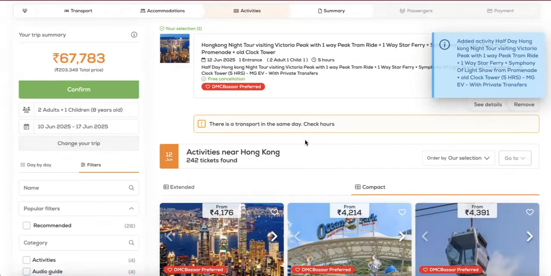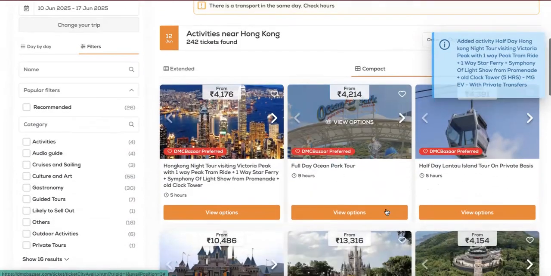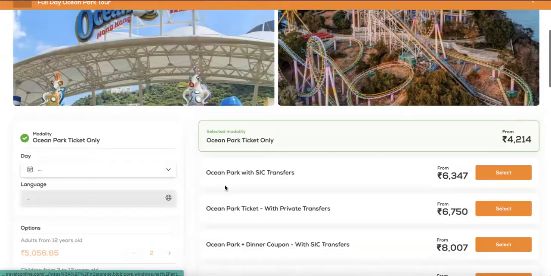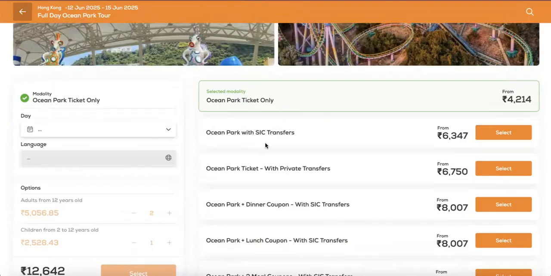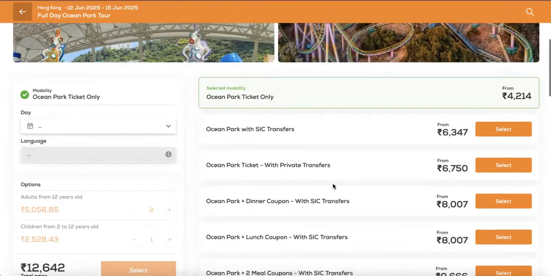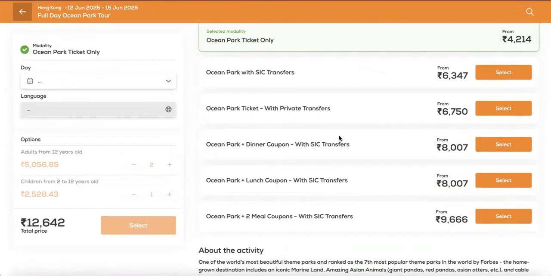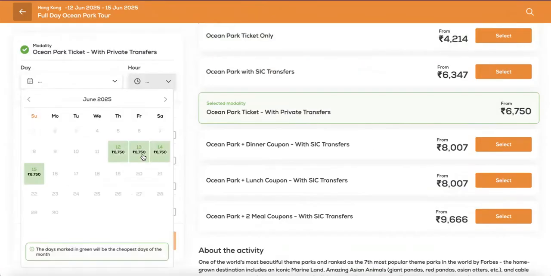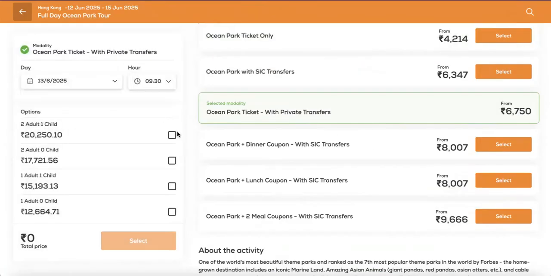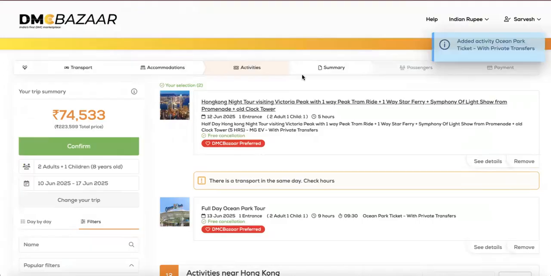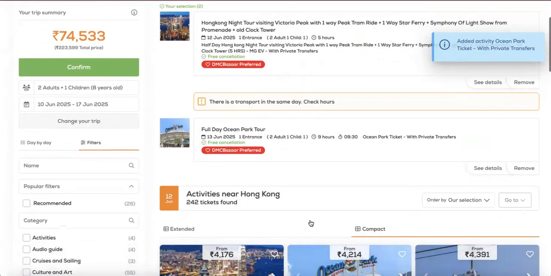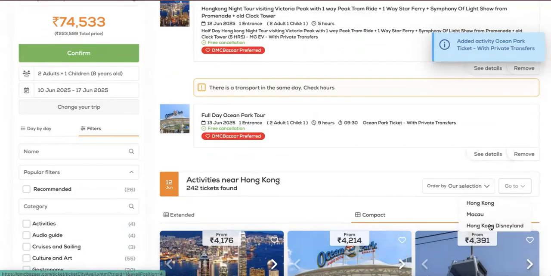We could look at another Ocean Park tour on the next day. Modalities show you ticket only, SIC, with private transfer, with meal coupon. So feel free to customize and combine based on the client's requirement. Say on 13th, 2 adults and 1 child, click on select. If my activities in Hong Kong is done, I can simply jump to Hong Kong Disneyland from right here.